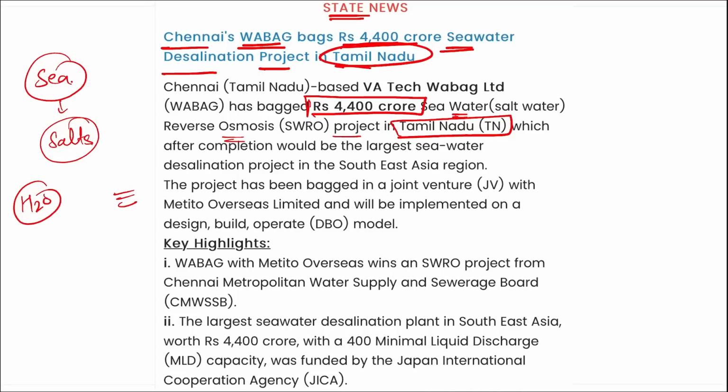The sole reason is that the amount of energy required to convert seawater into salts and H2O, the water that is fit for drinking, is very high. And apart from this, when we remove the water, the residue left is very saline.